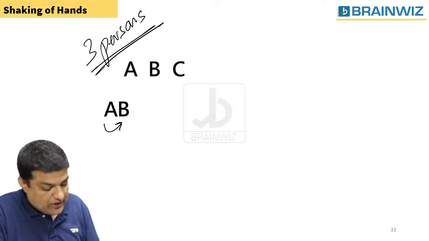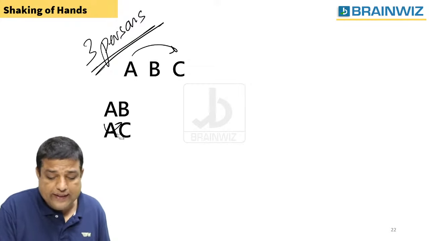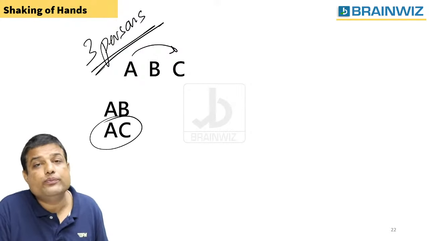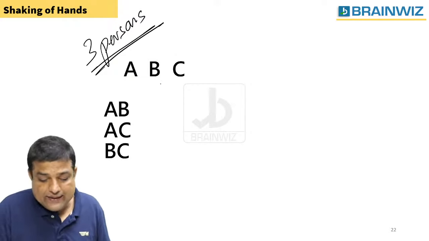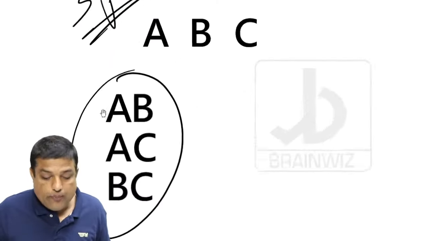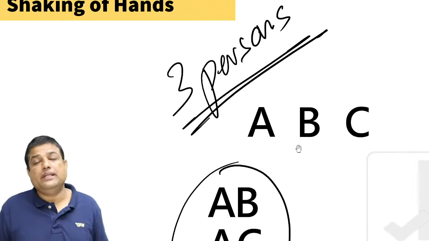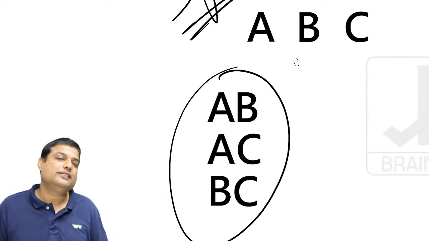First handshake, okay? चलिए, second handshake is between A, C. A may also say to C, कैसे हो, how are you? Yes or no? A is going to shake hands with C. That's good, okay? And the third handshake is between B, C. These are the 3 handshakes we got. How many people are there? We have got 3 people in the party hall. Imagine that 3 people are in the party hall. We have got 3 handshakes.